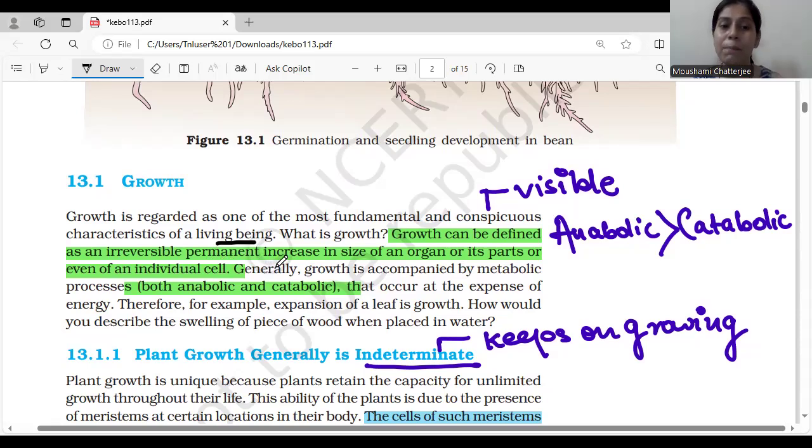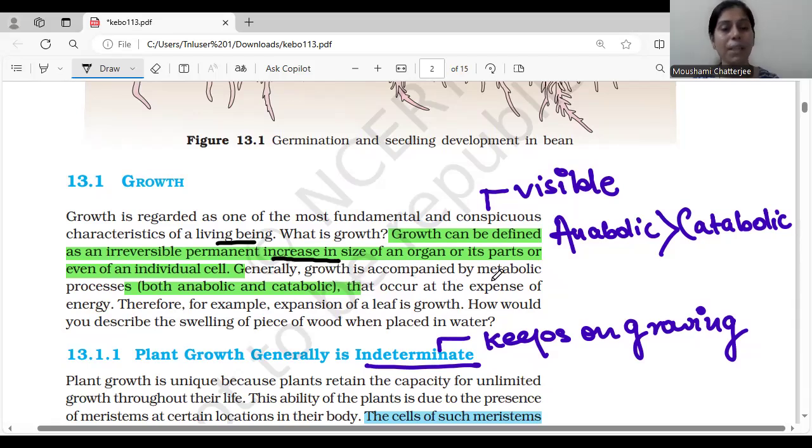So irreversible, permanent. It is definitely permanent, and there is an increase in size of an organ. There will be an increase in size of the organ and its parts, or even of an individual cell. So there will be an increase in size. It can be an increase in size of an organ, or of parts of an individual cell. So what happens in growth? Growth is permanent. It is irreversible. These are the two features.